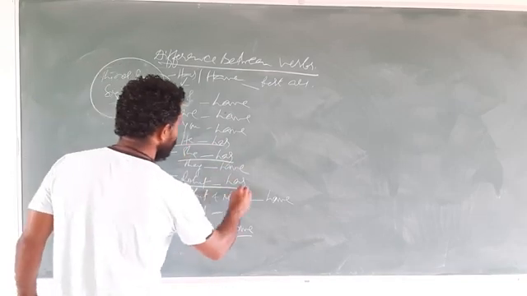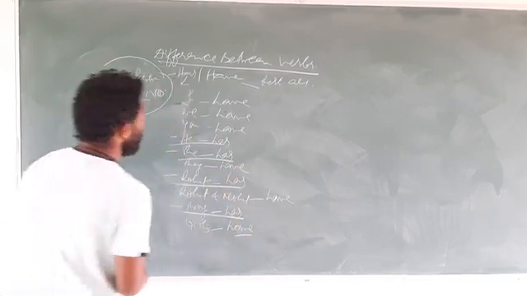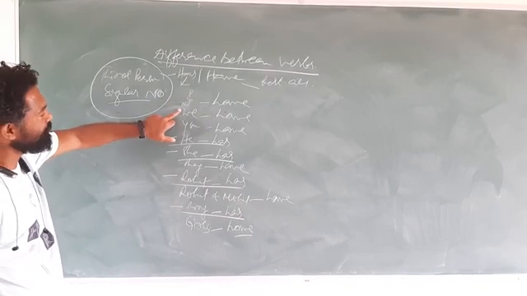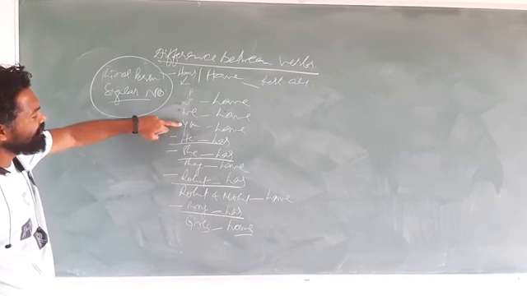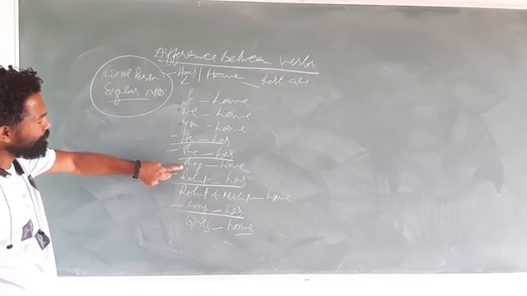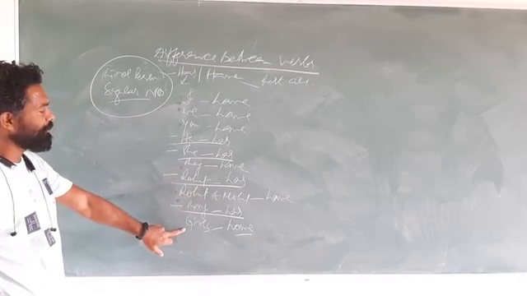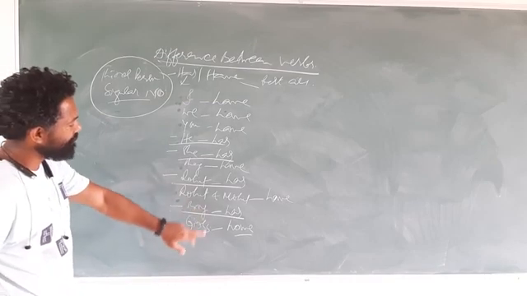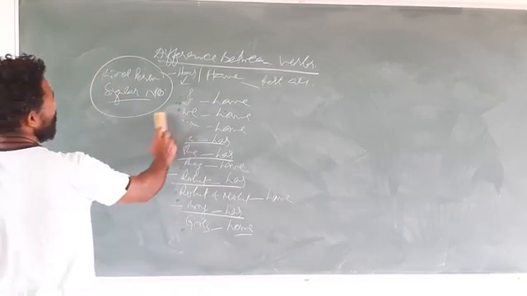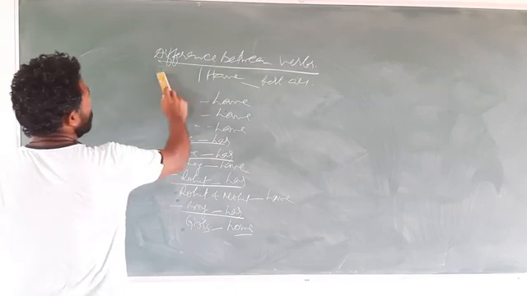And the rest all are different persons and different numbers. I is first person singular number, we is first person plural number, you is second person singular number, they is third person plural number, Rohit and Mohit is third person plural number, and girls is third person plural number. And that's why we have used have. So let us understand one more now.